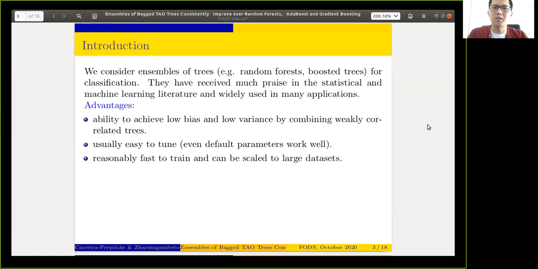In general, such forests have numerous advantages. They are able to achieve low bias and low variance, and therefore forests are considered robust models against overfitting. They're easy to tune in terms of hyperparameters, and they are fast to train and generally scalable to large datasets. For example, each tree in random forests is trained independently, and therefore it is embarrassingly parallel. And often there are other advantages as well.